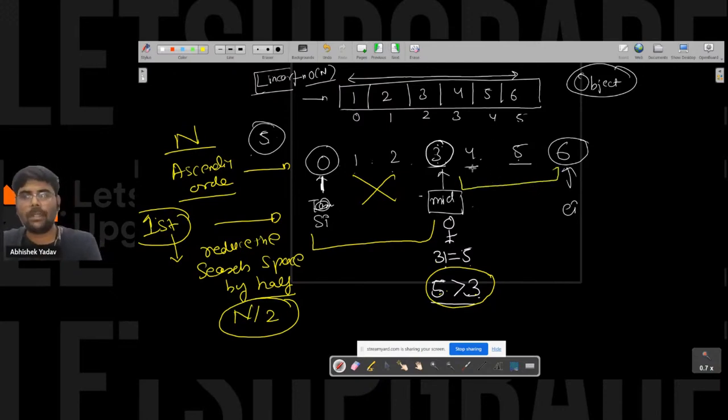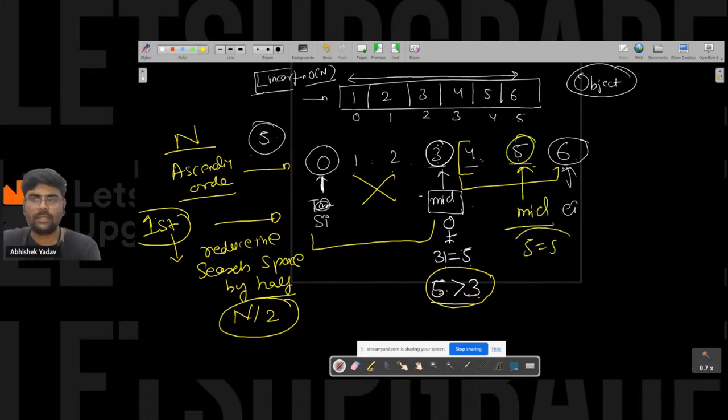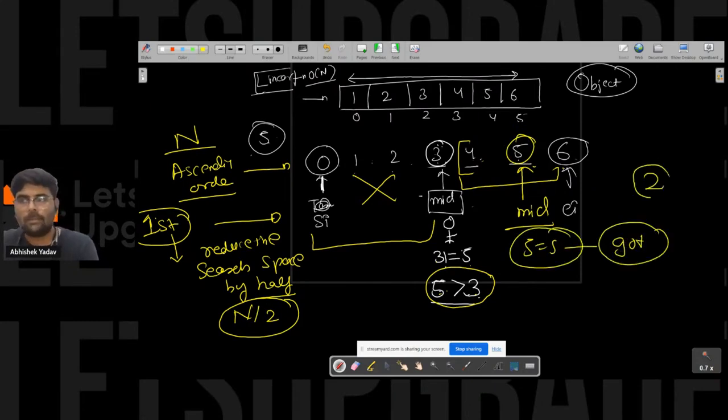Again, he will find the middle element in the right hand side part, that is from this one to this one. 4, 5, 6. So here, the middle element is this one. Again, Tarun will ask a question: 5, are you equal to 5 or not? Yes, 5 is equal to 5. Tarun got the answer in 2 attempts.